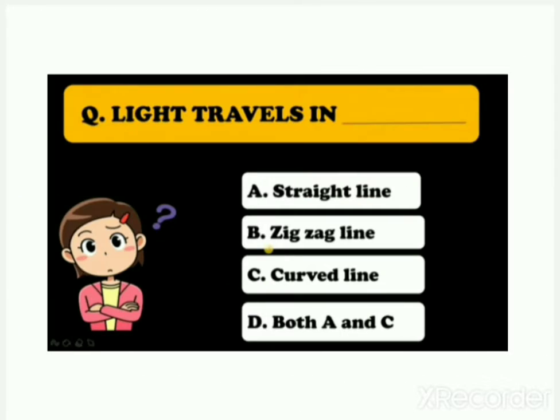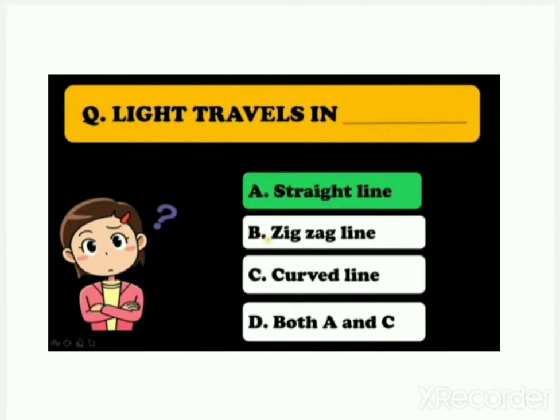So answer this question. Light travels in dash. Your options are straight line, zigzag line, curved line, both A and C. Yes, your answer is right. Light travels in a straight line only. Light never travels in a zigzag line. Light never travels in a curved line. Light only travels in a straight line.